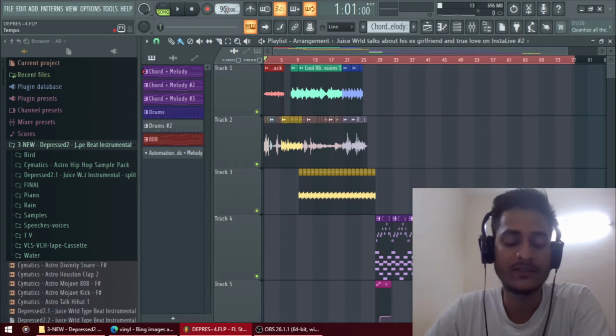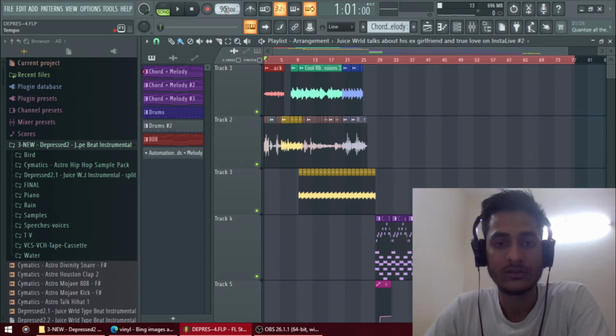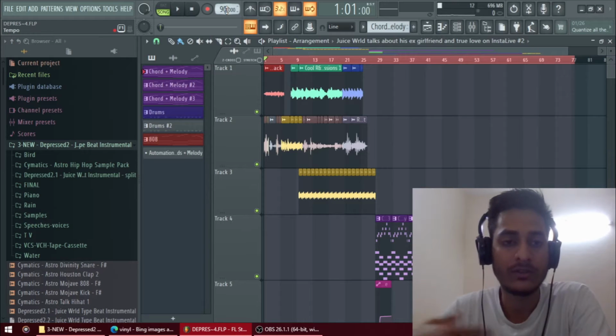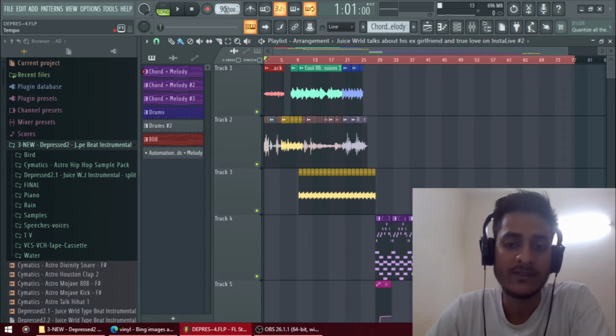Tempo shows the speed of the song, or the nature of the tune. If it's a happy song, its tempo should be high. If it's a low tempo, it's a sad song.